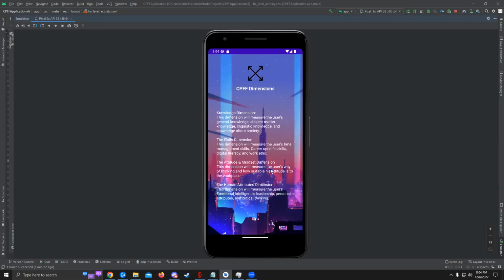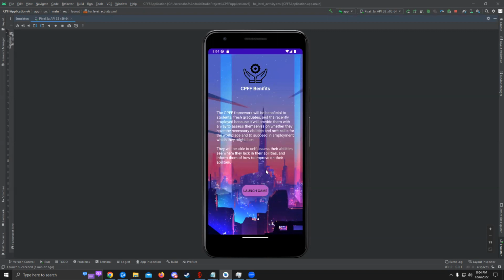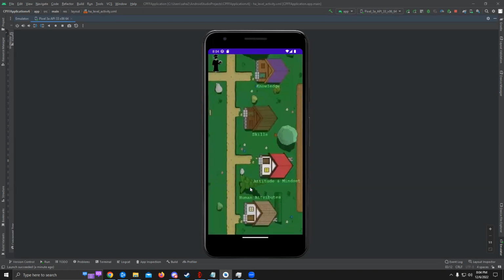And if we scroll to the right, it shows what these dimensions are basically about, in detail. And after that, we can see the benefits of how it would benefit us in day-to-day life. And once that is done, the user is given a button in order to continue and launch the game.